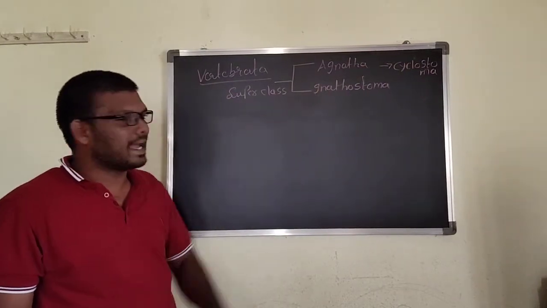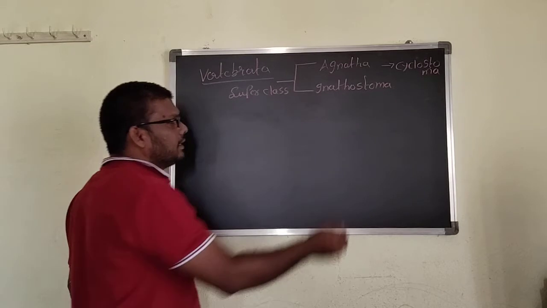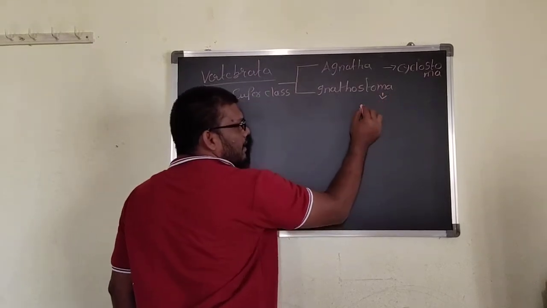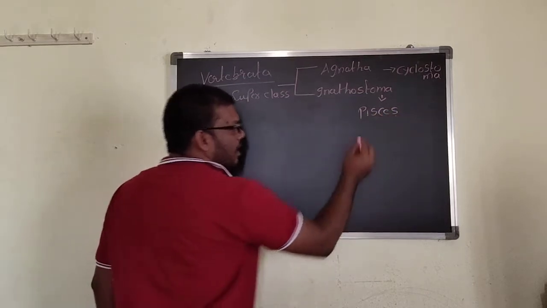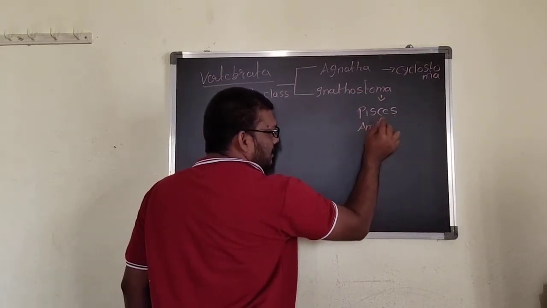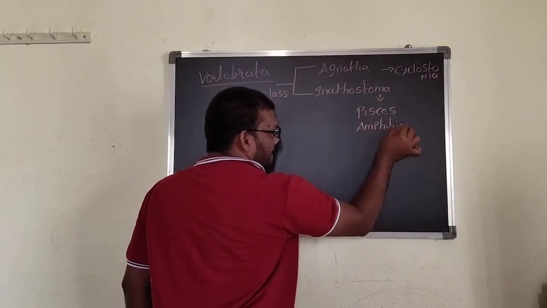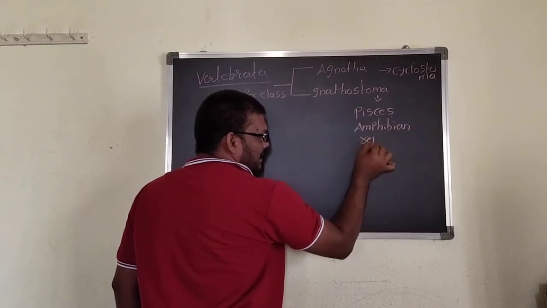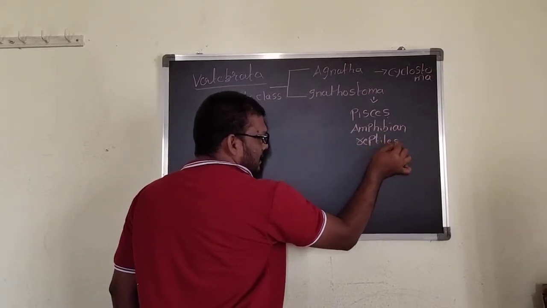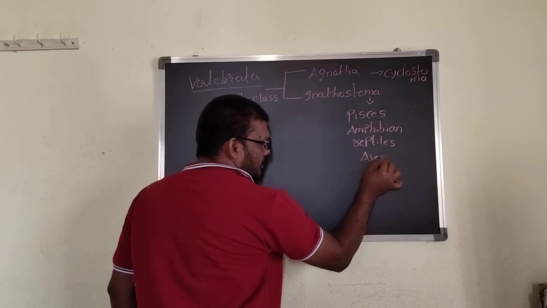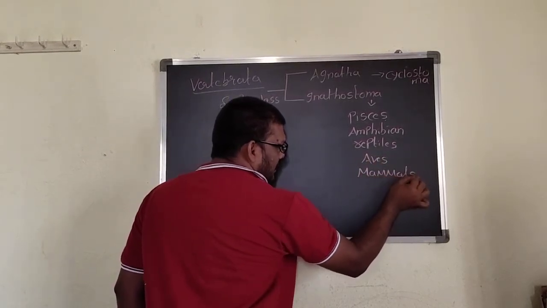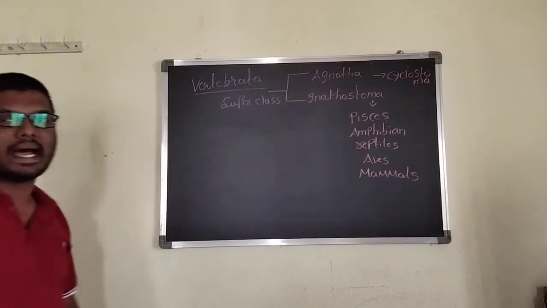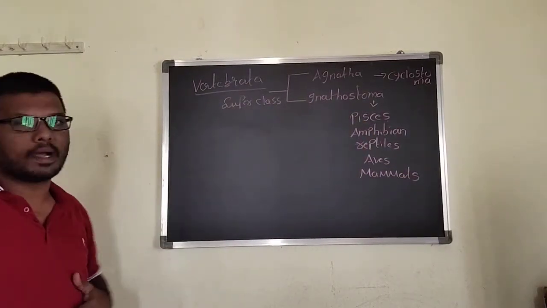Now in superclass Gnathostoma, they have Pisces, amphibians, reptiles, aves, and mammals. These are the classes present under the Gnathostoma.